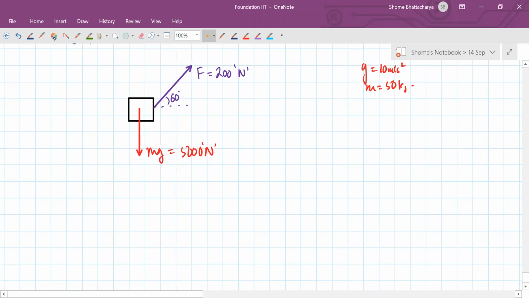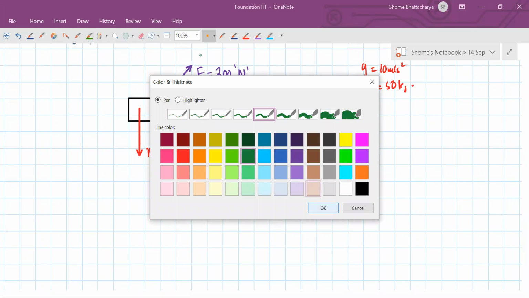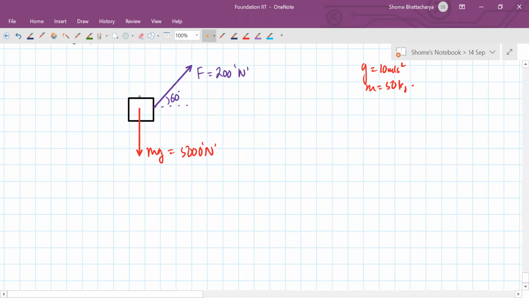And then there'll be a frictional force acting. Now, what is happening? The body is going to accelerate horizontally on the surface. So how will the frictional force be acting? It will be acting opposite. It will be trying to decelerate the body. So friction will be acting along the surface. This is the friction, and its magnitude is given to us as 80 newtons.